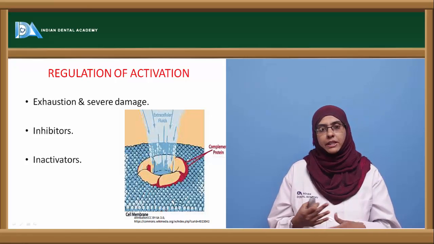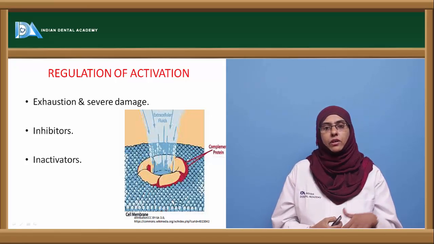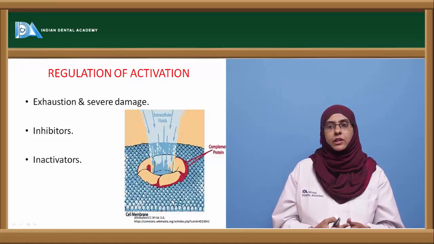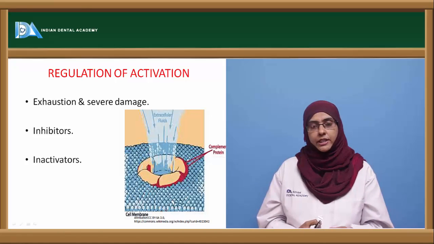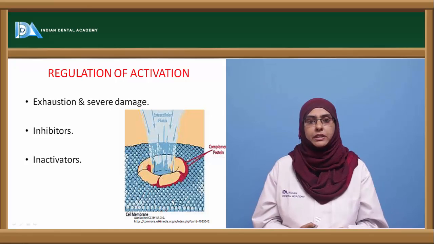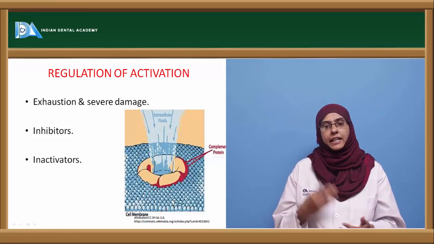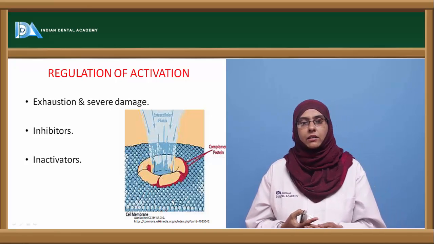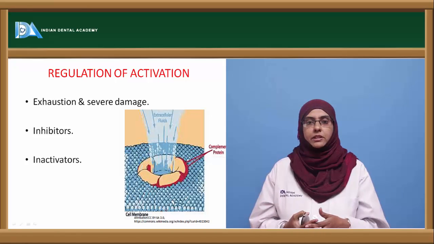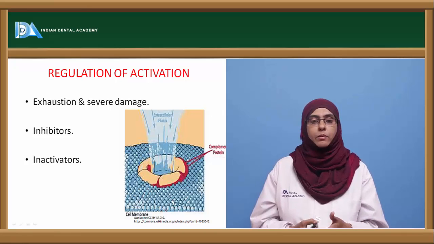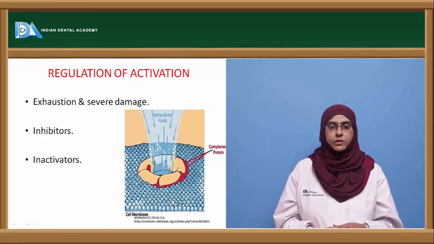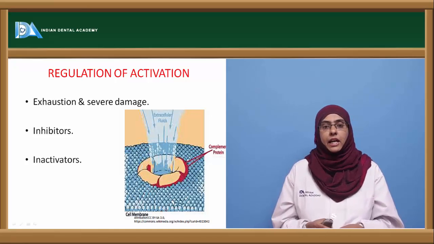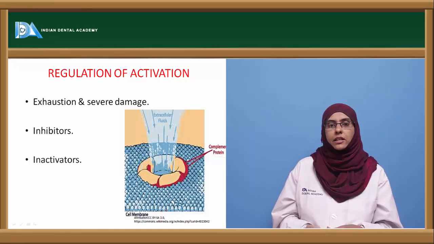So there is a possibility that more and more anaphylatoxins can be produced inside the body that can lead to severe damage in the human body. So there should be a regulation that controls the complement system from getting continuously activated. This is called the exhaustion of the complement system, and if this is not regulated properly, it can lead to severe damage. So there are several inhibitors and inactivators that control and regulate the complement system.